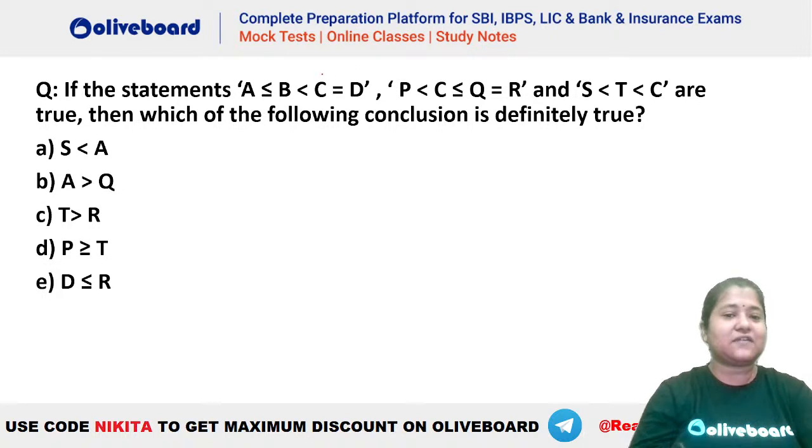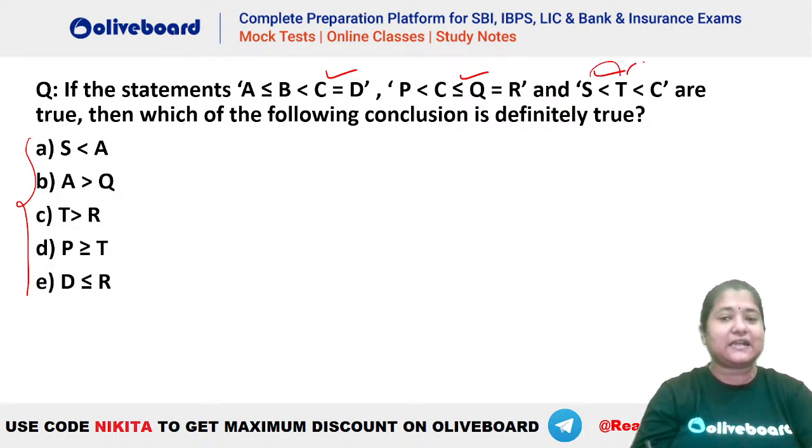Similarly, you can see that we have certain statements here, and then you have to tell which of the following is definitely true here, right? So again, a set of statements is given to us, and we have to check which of the following conclusions is definitely true. S less than A. Now, how do we combine these? That is the important part. How do we combine? Let's check.